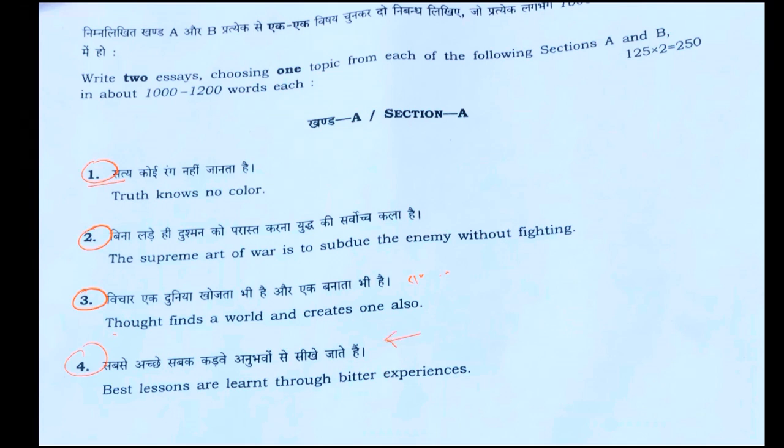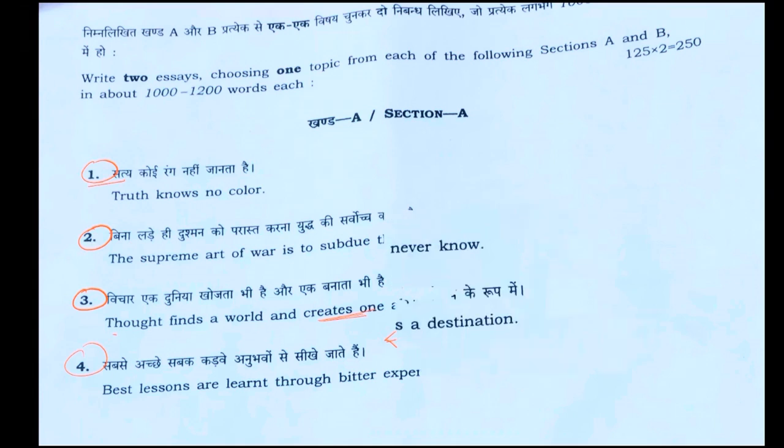So we know that once we are in a stage of bitter experience, as a human or any living creature on the earth, they start learning from that and they avoid the mistake in the next phase. So that's all about this section A, where we have the 4 questions. So what is the take from these 4 questions? What is the best one that can be picked from these 4?